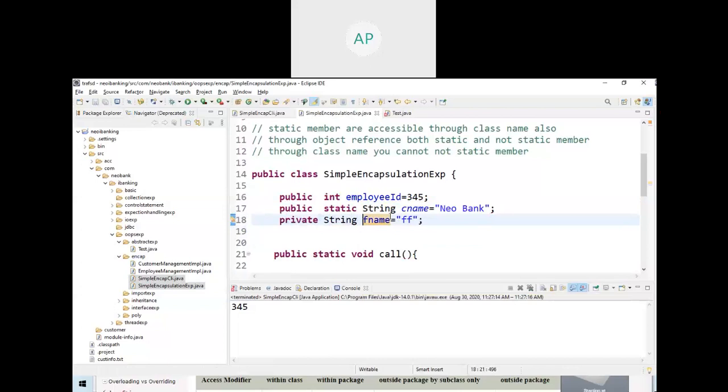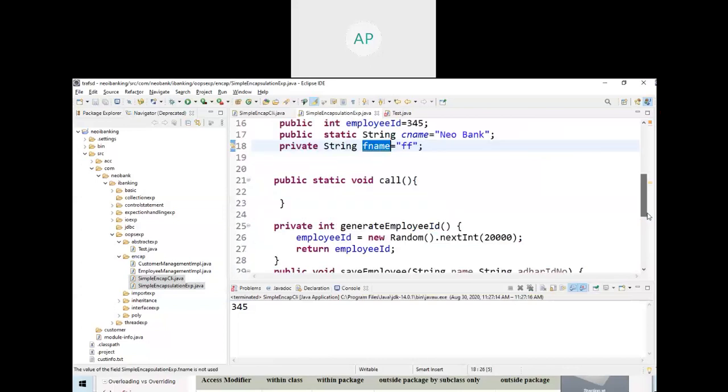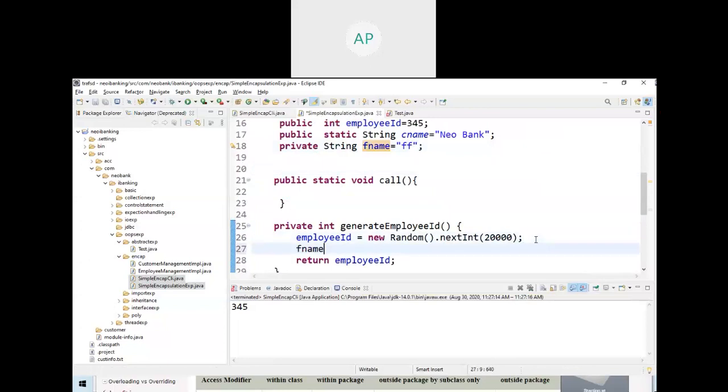Whereas if I declare a member variable private, this one is fname, a String, it can be referred only from the same class. From here I can refer.